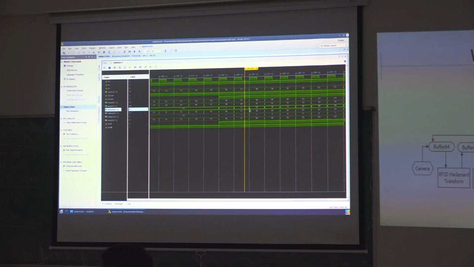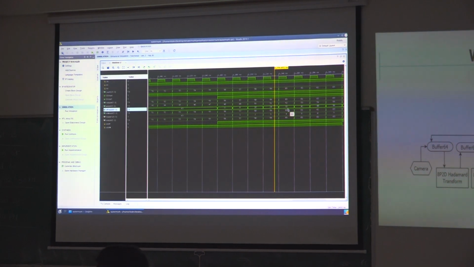0, 8, 16, 24. This is the thing we said. It will write in the order of 0, 1, 2, 3, but it will read in the order of 0, 8. So for the odd frame while writing, it writes in the order of 0, 1, 2, 3. For the odd frame while reading, it goes 0, 8, 16 and so on. Similarly, for the next even frame,